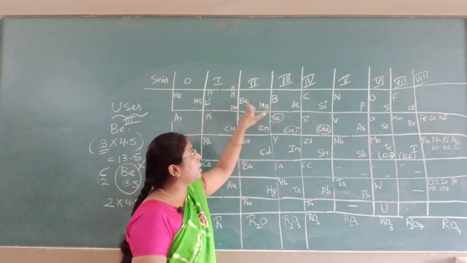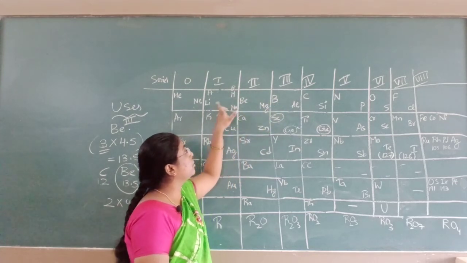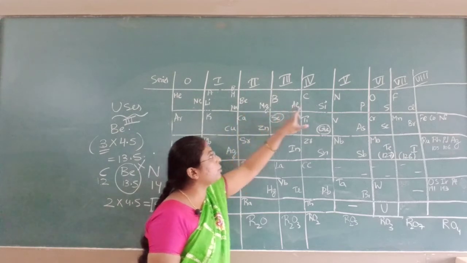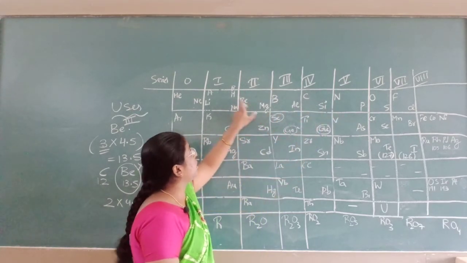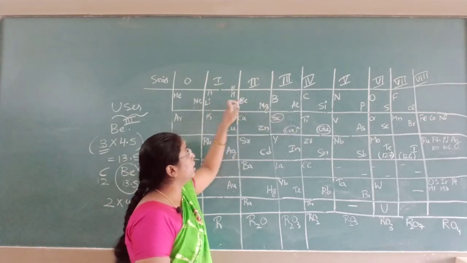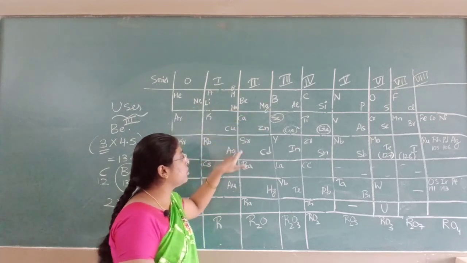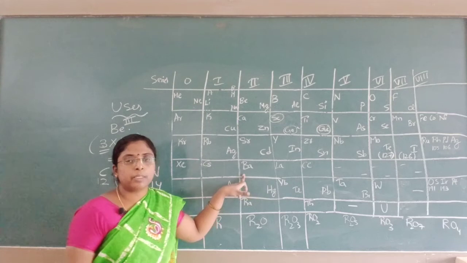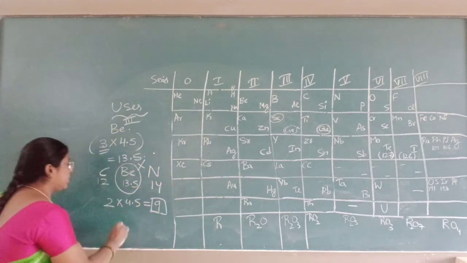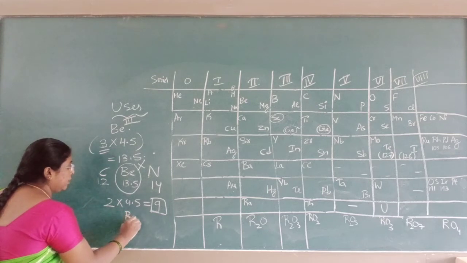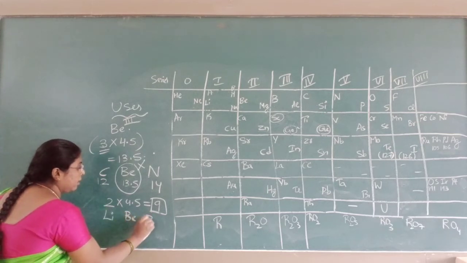Later on he corrected that the position of beryllium is in between lithium and boron, not between carbon and nitrogen. When he placed beryllium between lithium and boron, he saw beryllium, calcium, strontium, barium. These elements have the same physical and chemical properties. Hence he placed beryllium in between lithium and boron.